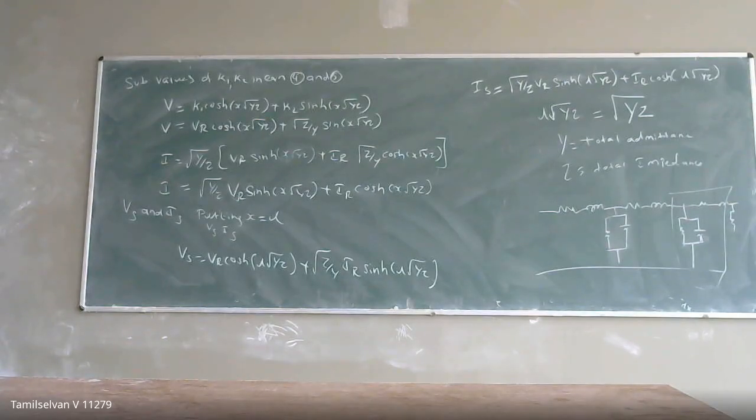So any doubt for the performance calculation of your short, medium, and long transmission line? For analysis purposes only, we have categorized the transmission line as short, medium, and long based on your voltage and your distance.